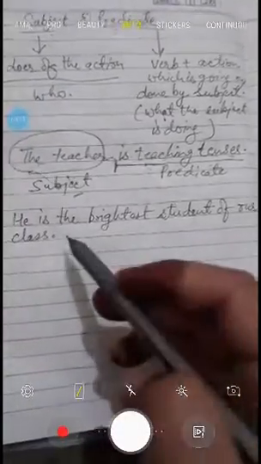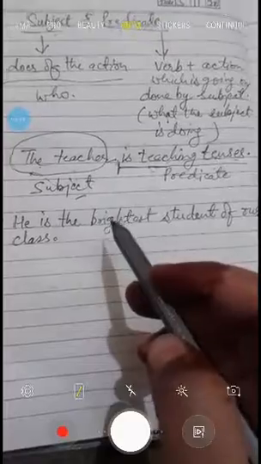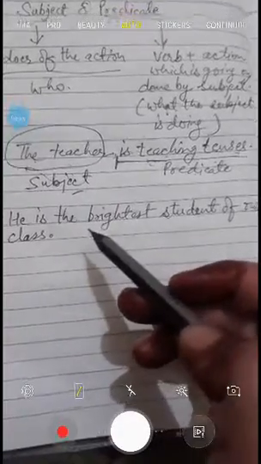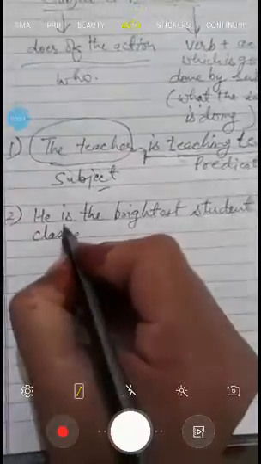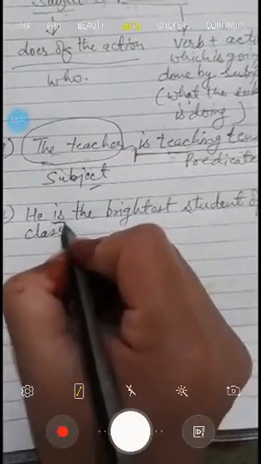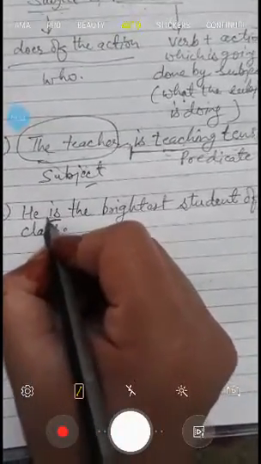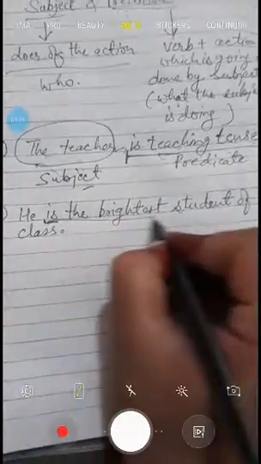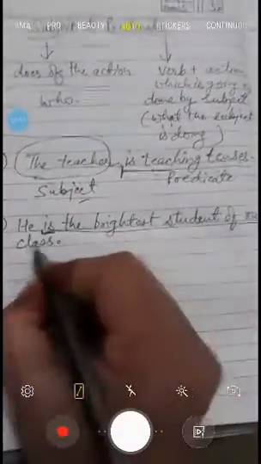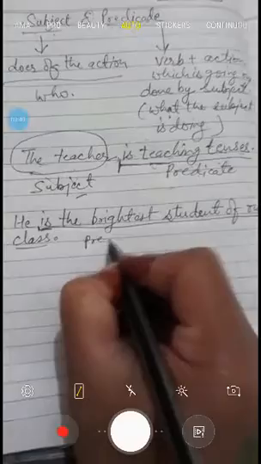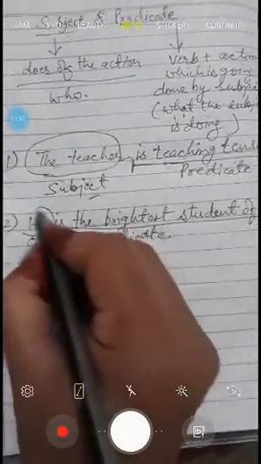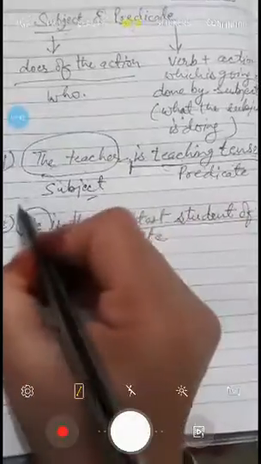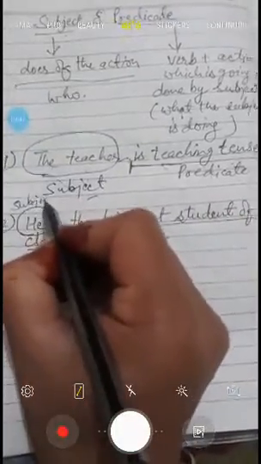You cannot find any action word. Okay, so the verb that is given here is only is. Okay, so this is the verb. Is the brightest student of our class is predicate, and we are talking about whom? He. This is the subject.